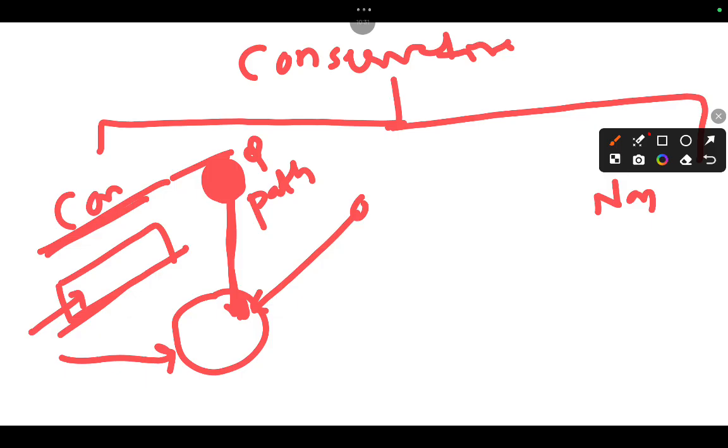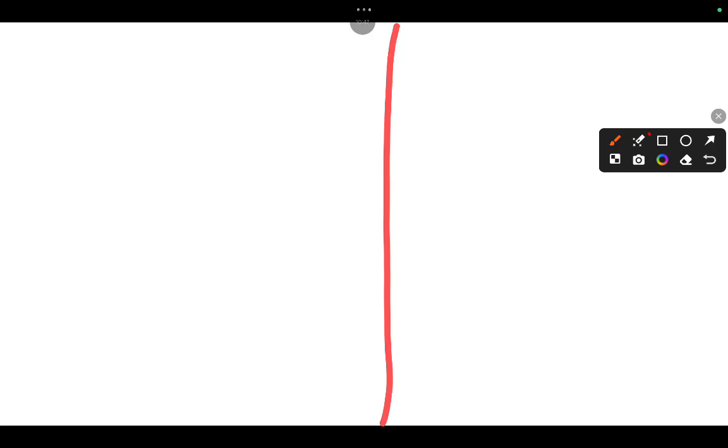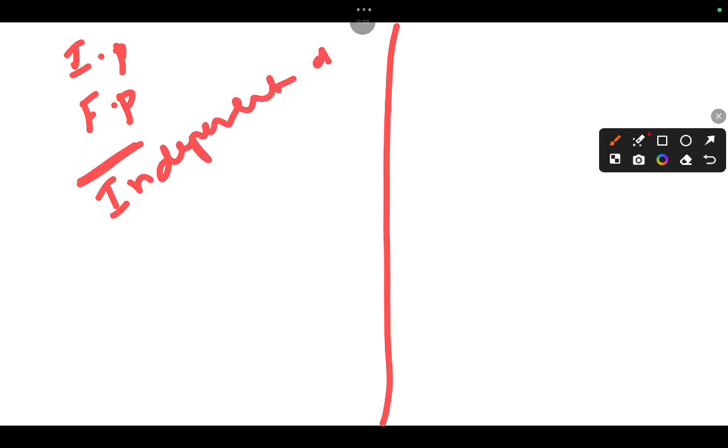Conservative force means the work done by the force depends only on initial and final positions. It is independent of path.